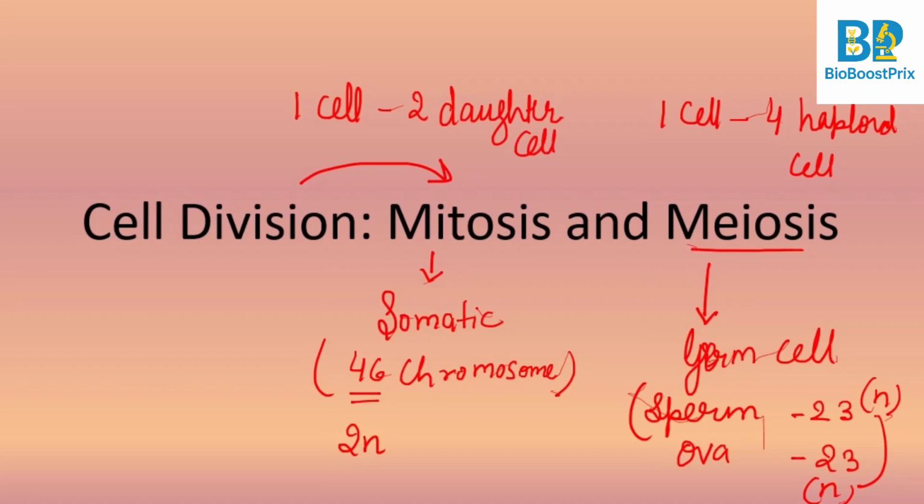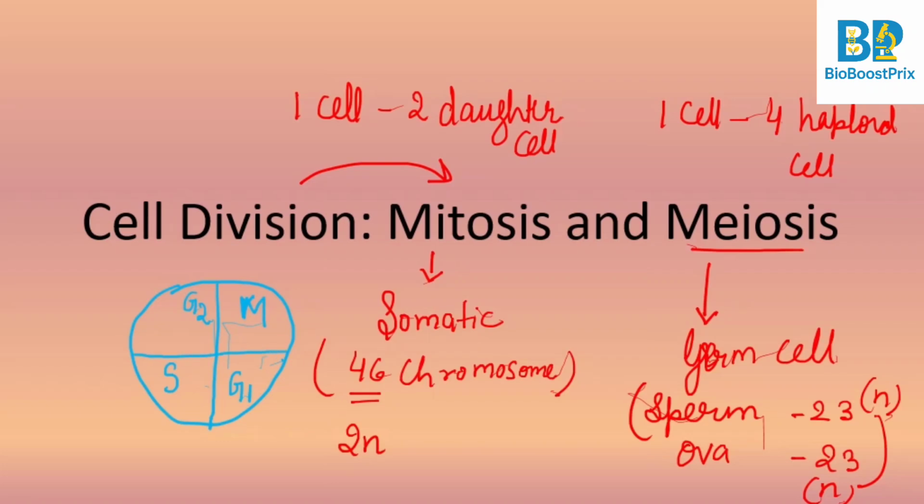Now let me also give you a little bit of an overview of what actually happens in cell division. If you actually see a cell, the cell cycle is divided into a few stages. One is called the G1 stage. Then comes the S stage, then comes the G2 stage, and then comes the M stage, that is mitosis.